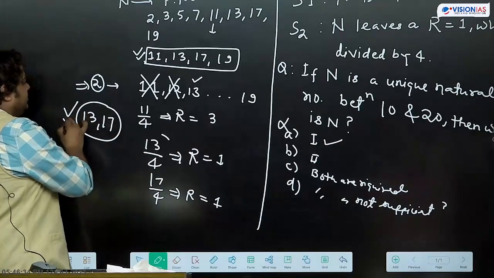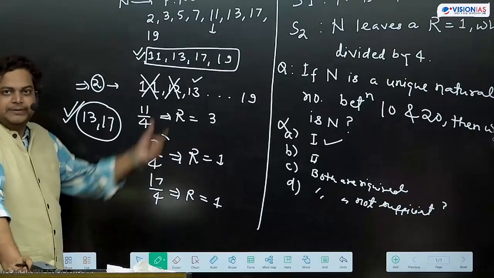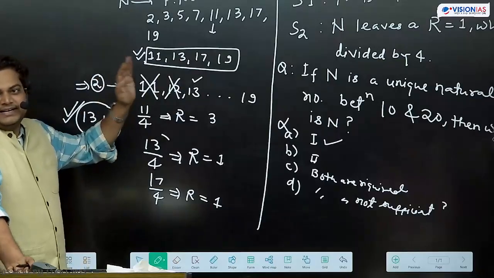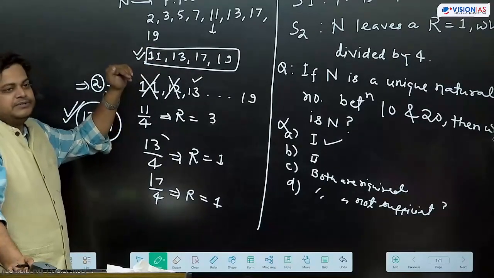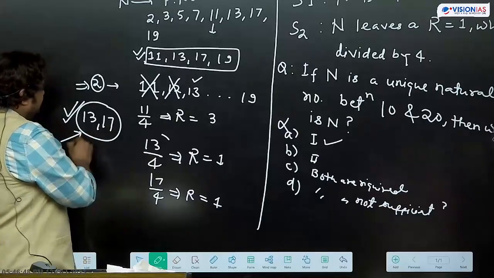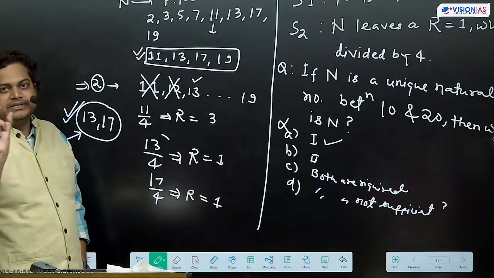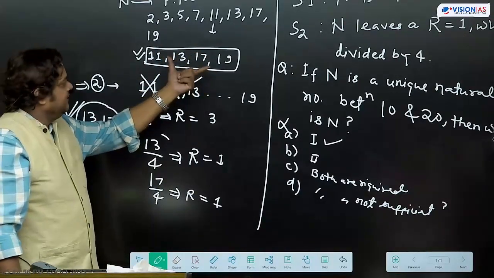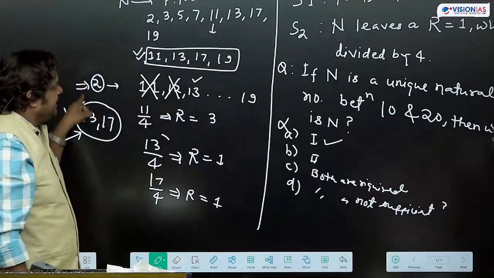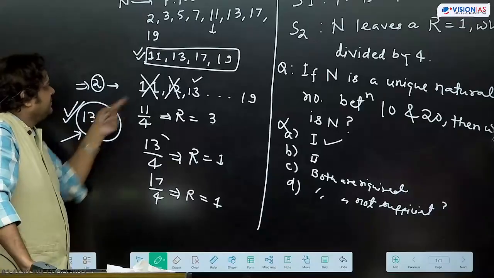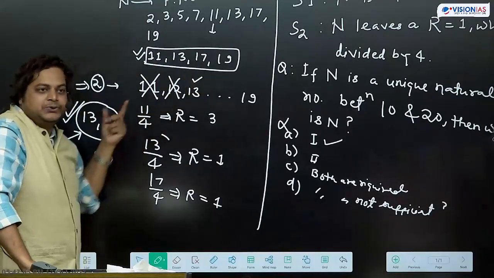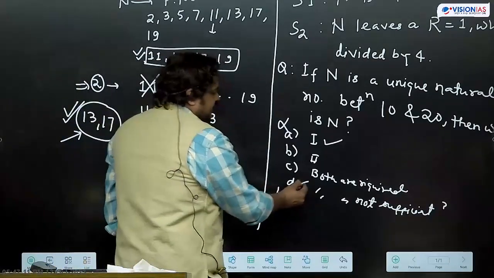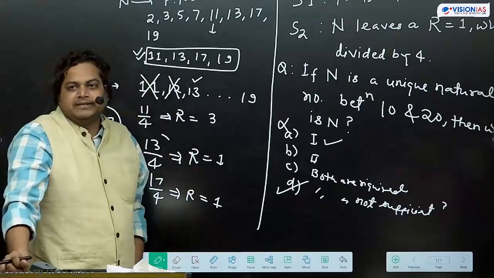Here also we are not getting a unique number. We are getting 2 such numbers. Statement 2 alone is not sufficient to answer the question. But if we club the information, are we getting the answer? If we club both the information, what are we getting? The first statement gives us these 4 numbers. If we divide these 4 numbers by 4, we get 13 and 17. So 2 such numbers we are getting. We are not getting a unique number. That means both the statements are not sufficient to answer the question.